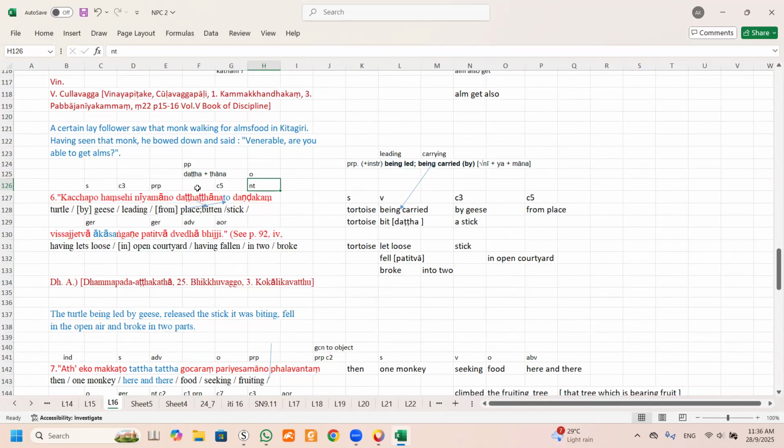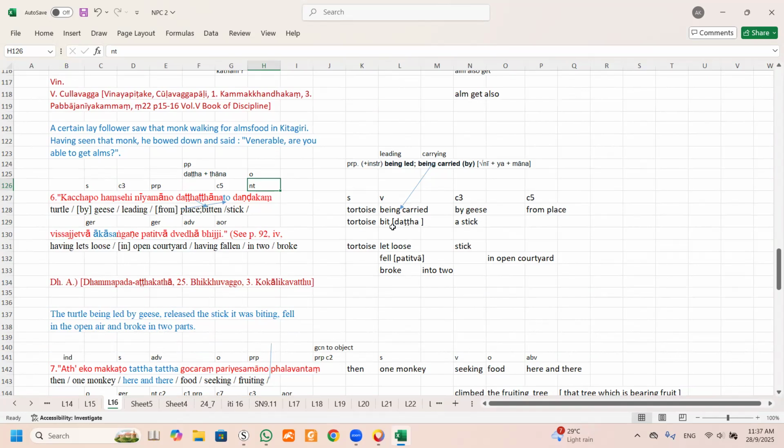Can you see this word is tata? This is a past participle, and the word tana. Tana plus to. Okay. Tana is referred to. Can you see this to? That means it's ablative. From palace. Okay, from a palace. And then you see this part. So that means this part is a past participle. That means it's referring to the same case as this because it's in a compound. It means the tortoise.